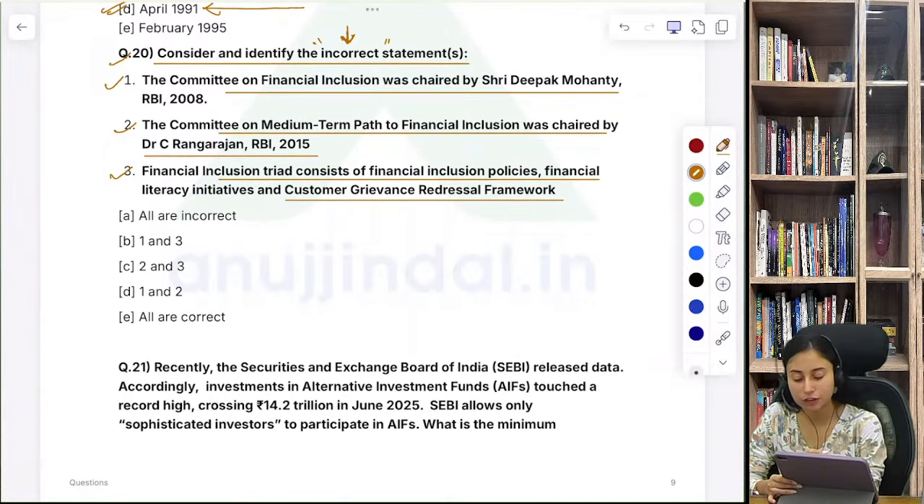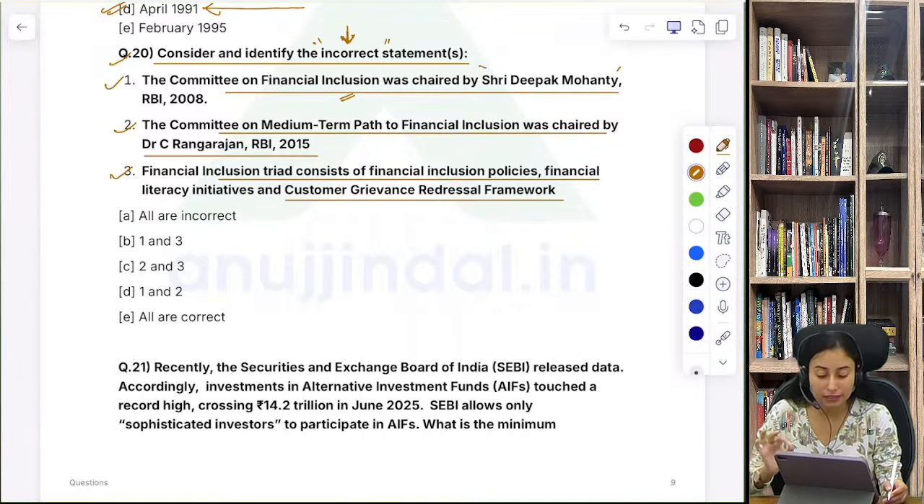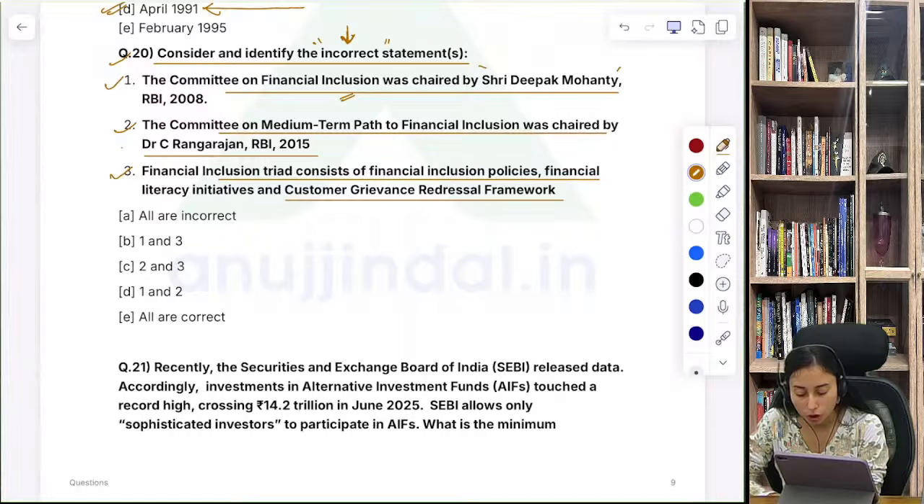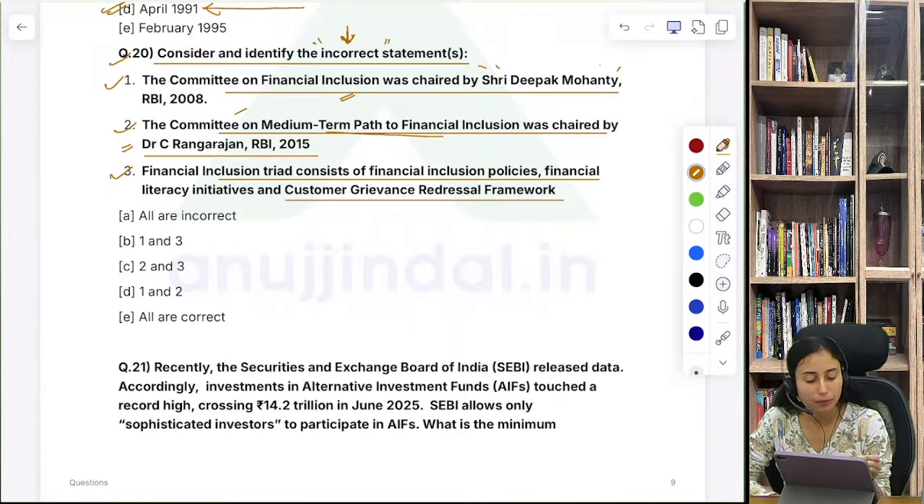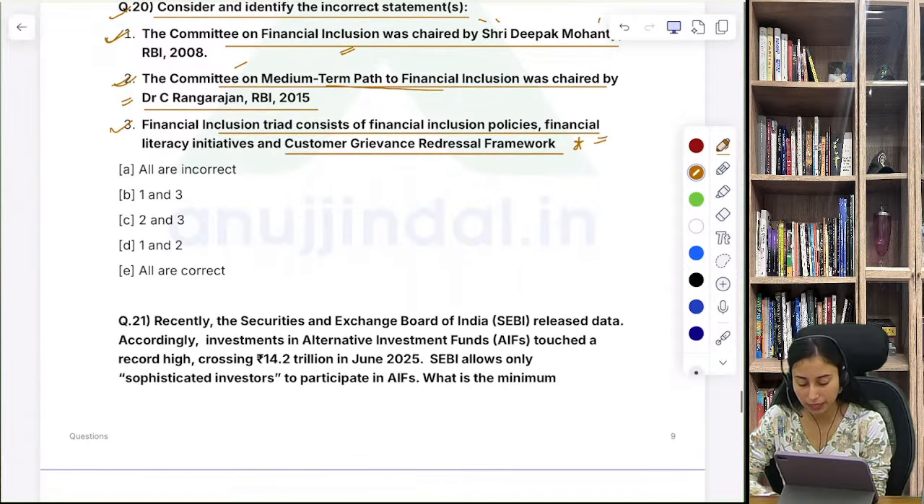So basically first and second statement is incorrect. The Committee of Financial Inclusion was not chaired by Shri Deepak Mohante. Instead, this was chaired by Dr. C. Rangarajan. Right? But the Committee on Medium Term Path to Financial Inclusion was chaired by Shri Deepak Mohante. This is vice versa. So first two statements are incorrect. Third statement is correct. So we have to identify the incorrect. So which one is the right answer in this case? D is the right option in this case.